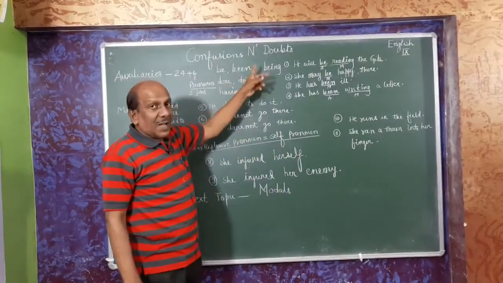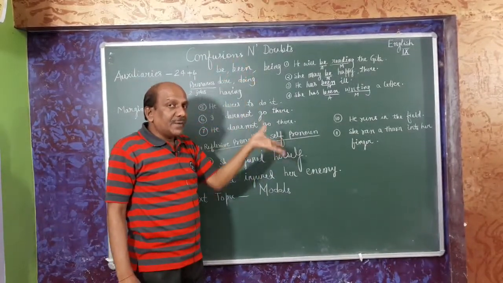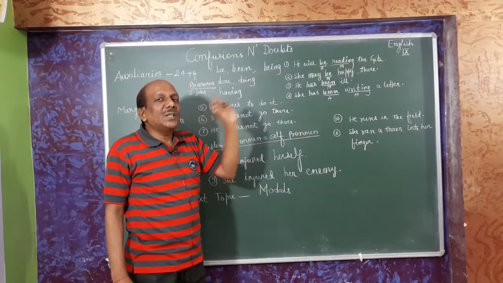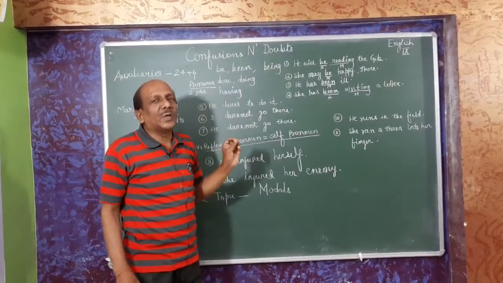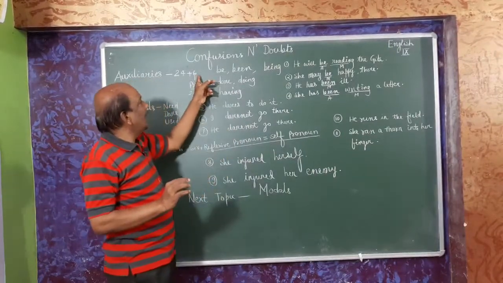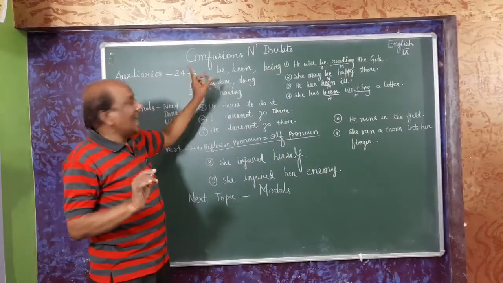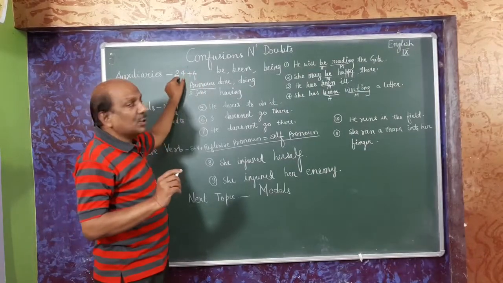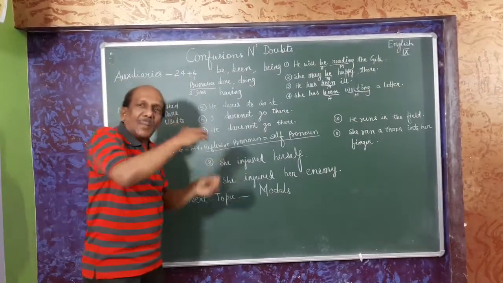So these are primaries, and these are left out in grammar. So these 6 verbs should be included. So I have included 24 plus 6. I have not written 30 because it is according to tradition, and it is applied.